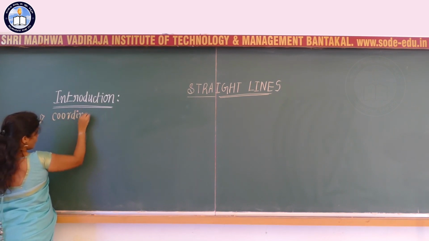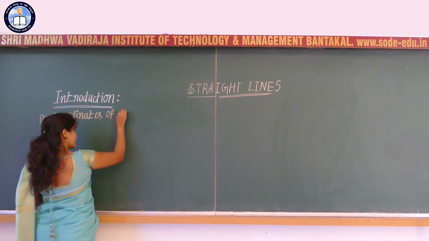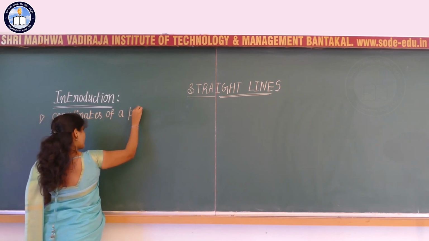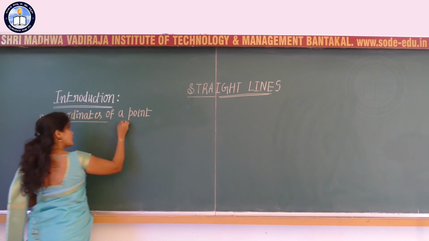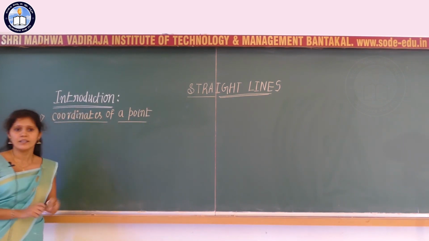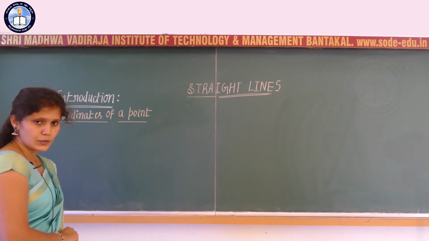All of us know what is meant by a point, right? So what are the coordinates of a point, and how to represent a point in the given plane, that we are going to study.